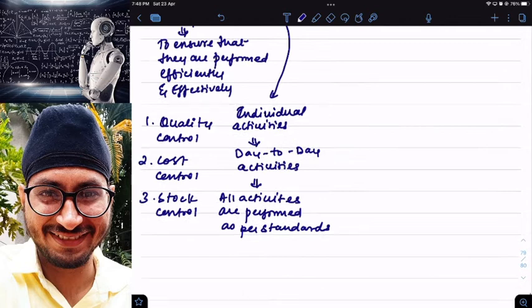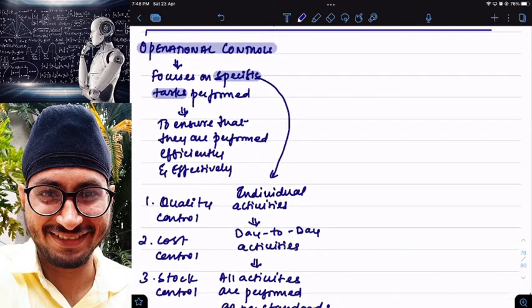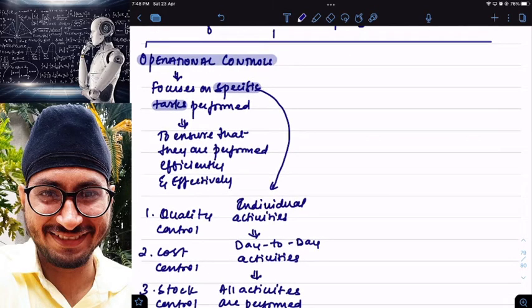Every activity should be performed as per the standard. You cannot deviate from the standard. You cannot perform the work on your own as per your wishes. You have to follow the rules and regulations of the company. And whether you are following this or not, where will I see? Operational control. So in simple words, I am not focusing on the complete company. I am focusing only on one area of a company. Then it comes under operational control.